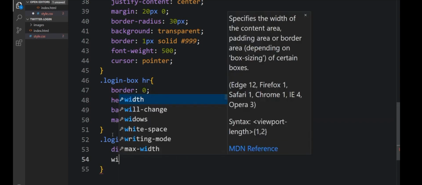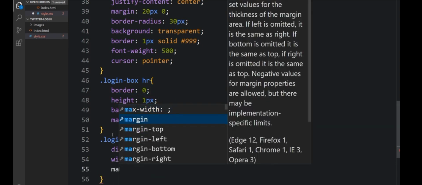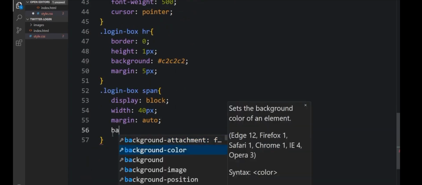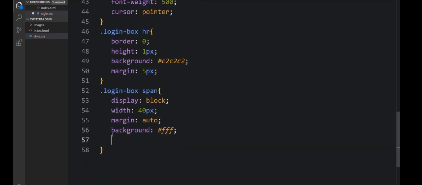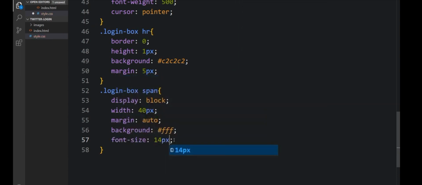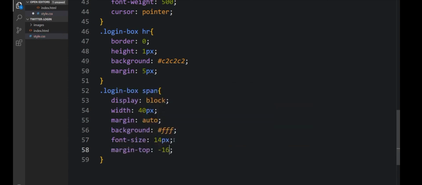So the display will be block. The width will be 40 pixel. The margin will be auto. So the background, I leave that one as white. The font size will be 14 pixel. So the margin top, that's minus 16 pixel.